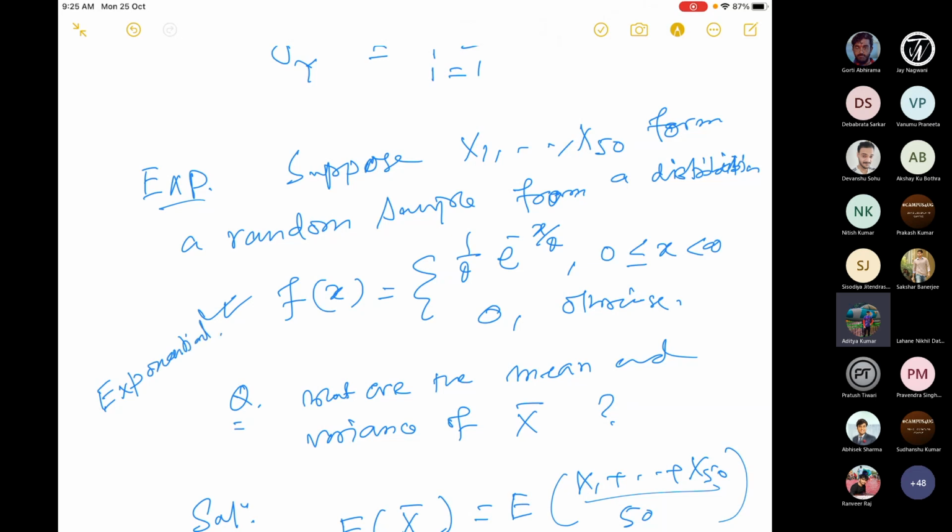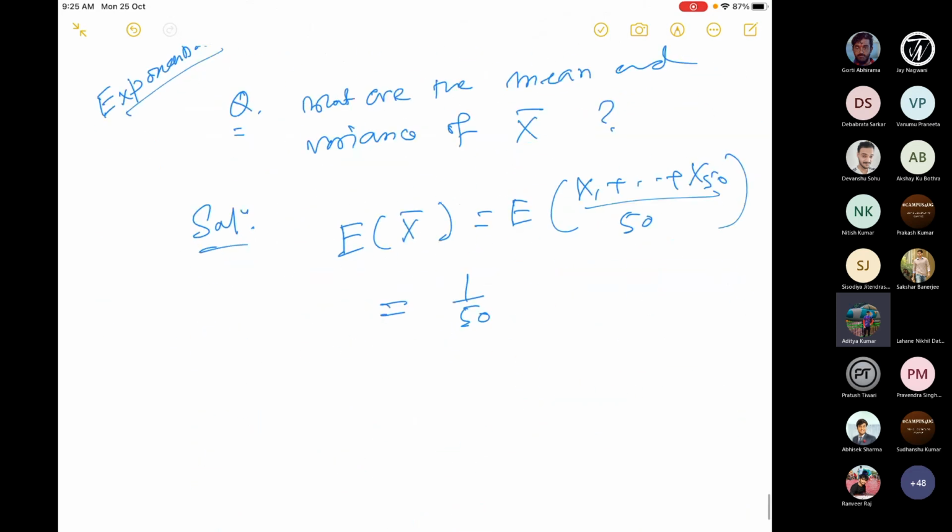So what is the mean for exponential and what is the variance? Mean is theta, and variance is theta square. So what is the answer here? 1 by 50 times the sum of the means, which is theta, for i equal to 1 to 50. So this is theta.